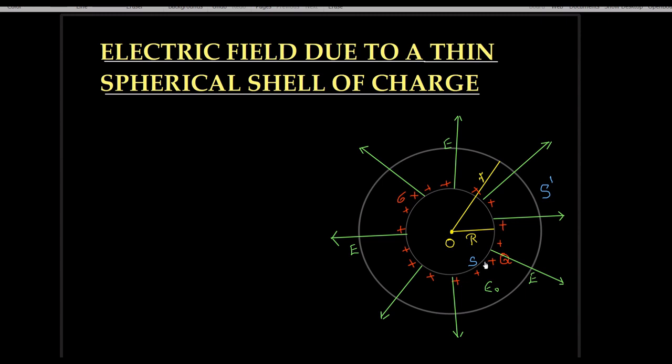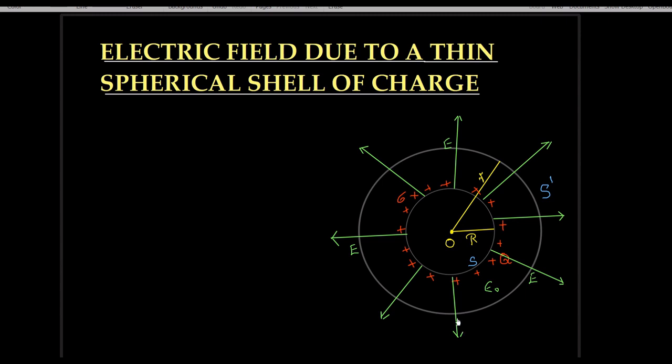The system is kept in free space or vacuum medium of absolute permittivity epsilon naught. We know electric field lines from the spherical shell emerge radially outwards.